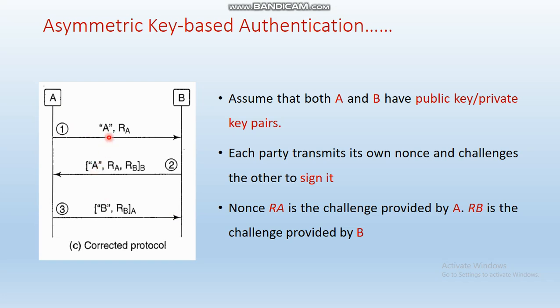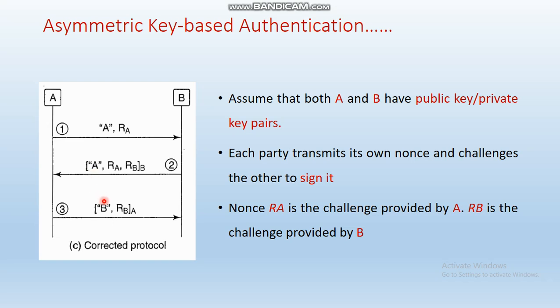If A is going to communicate, he is going to send his identity, and suppose B wants to communicate with A, he sends the particular message. Along with that, he is going to mention who is going to receive that particular message, that is A, represented here in the second step.